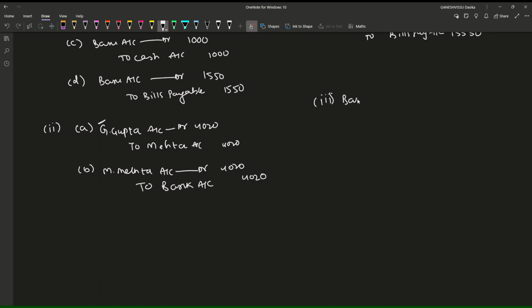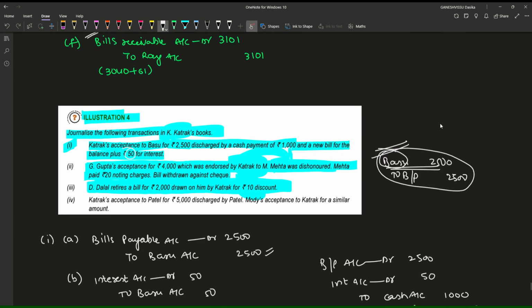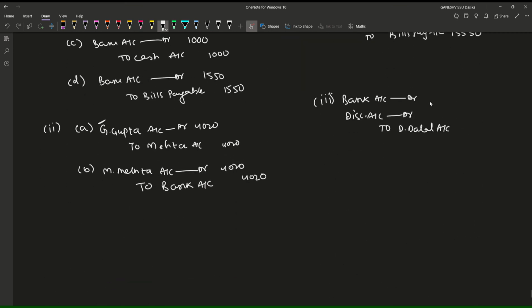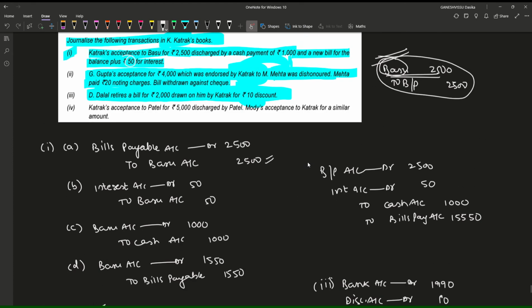Bank account debtor, discount account debtor, to Dalal account, for how much money? For 2,000. He is receiving 10 rupees discount, so 1,990.